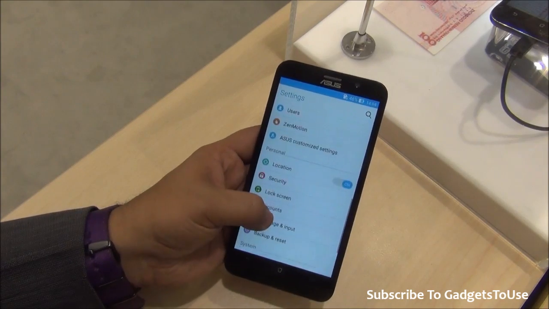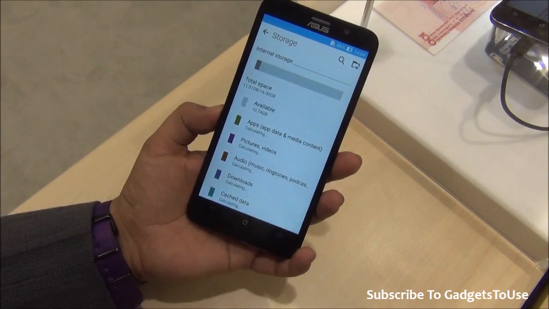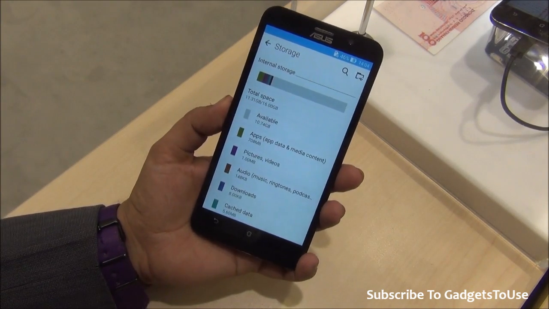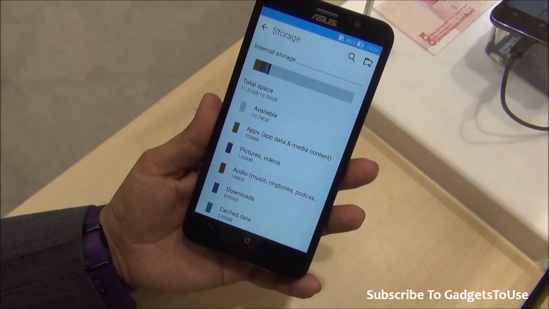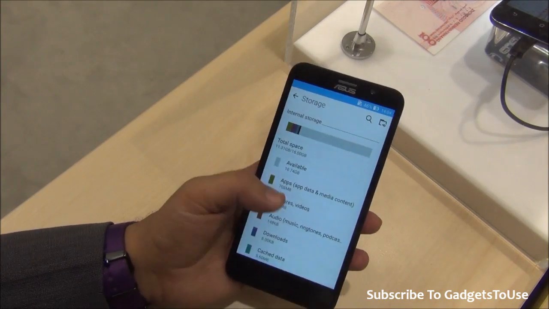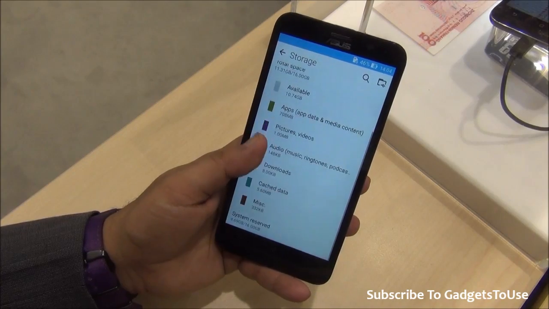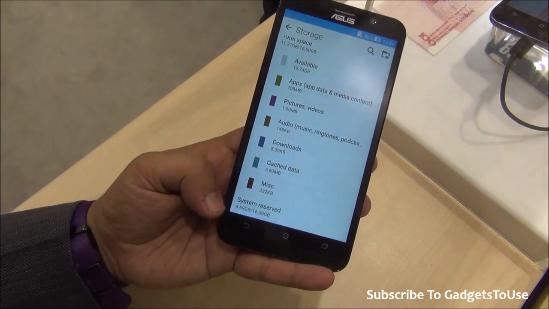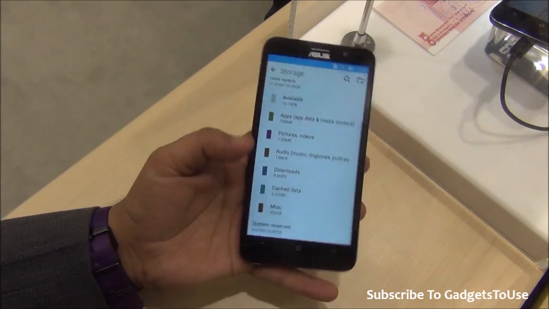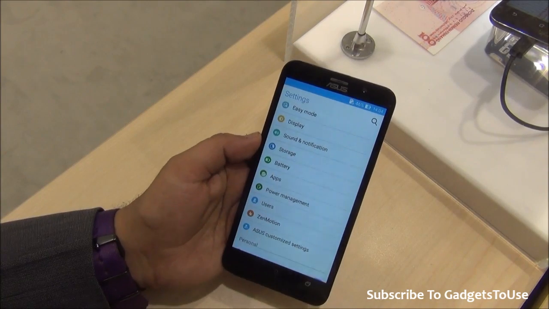Taking a look over the storage, let me just see how much storage is there on this phone. So we have the 16GB variant of this phone, and when it comes to the 16GB variant, you will get an approximate available amount of storage, which is going to be 10.74 GB for the user. Again, the system is taking approximately how much? I think it is 4.69, which is being taken up by the system, which includes the custom UI, Zen UI, and Android, which is again not bad, but this is how it is.